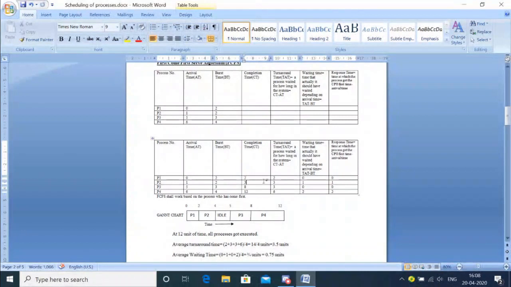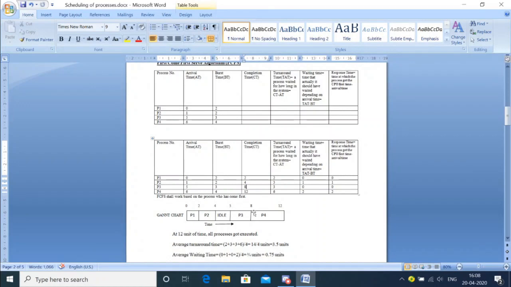P2 started at 2, but it ended at 4, isn't it? So certain errors are there, because while making this I made a mistake. Now see P3. When did P3 complete? 8. So I'll put 8 here.